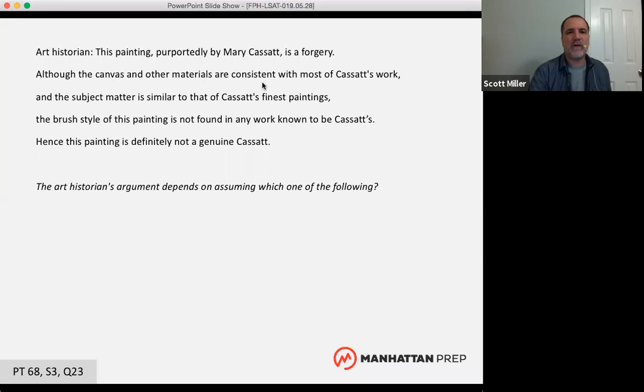And then we have, although the canvas and other materials are consistent with most of Cassatt's work, and the subject matter is similar to that of Cassatt's finest paintings, the brush style of this painting is not found in any work known to be Cassatt's. Hence, this painting is definitely not a genuine Cassatt. So it sounds like we have two statements here that could be the conclusion. One is the first one, supposedly by Cassatt is a forgery.